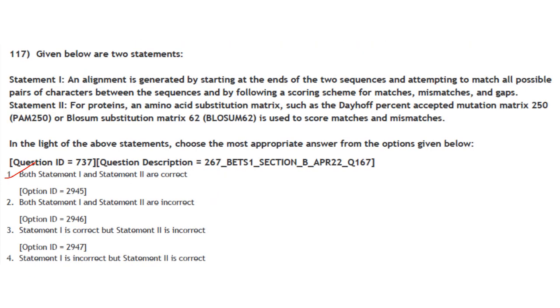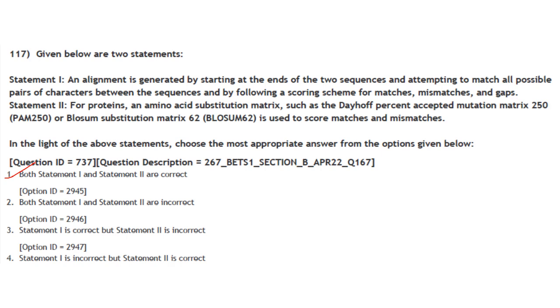Then next one. Given below are two statements, statement 1 and statement 2. Choose the most appropriate answer from the options given below. An alignment is generated by starting at the ends of the two sequences and attempting to match all possible pairs of characters between the sequences, and by following a scoring scheme for matches, mismatches, and gaps. That's correct.